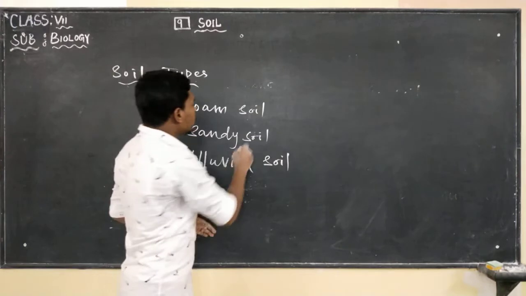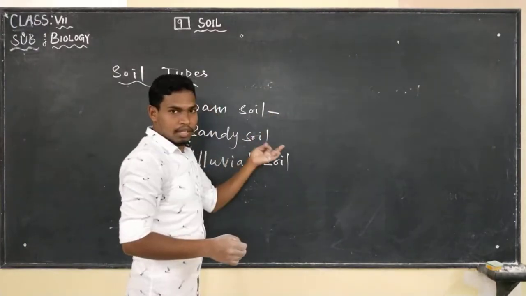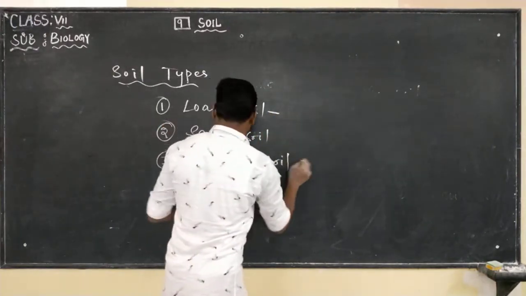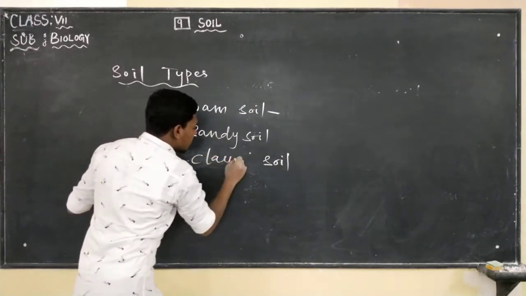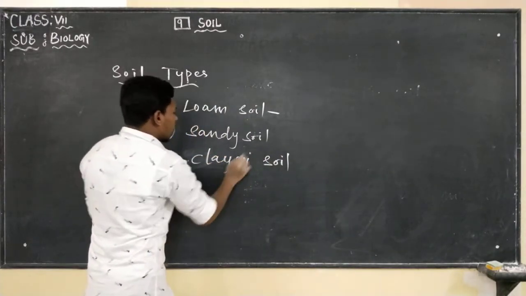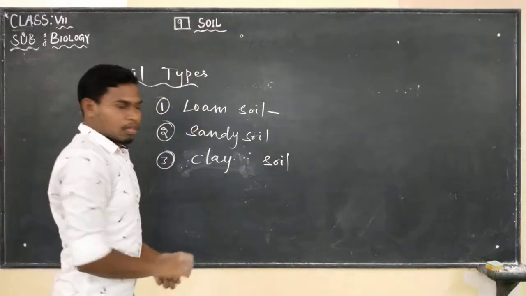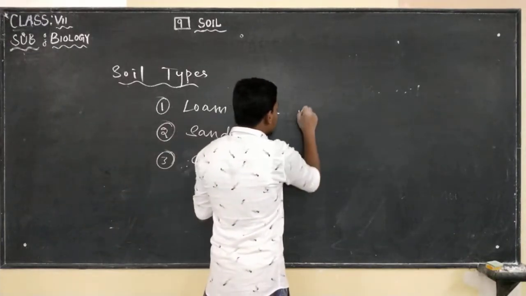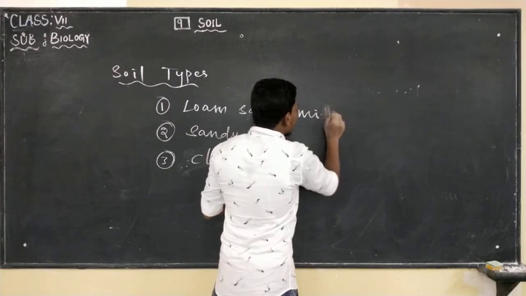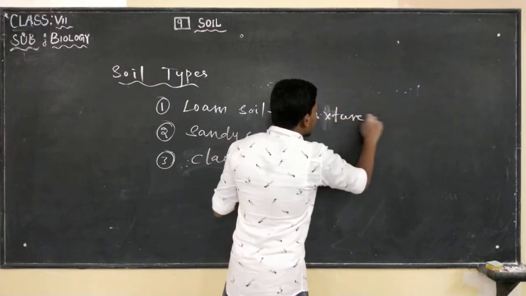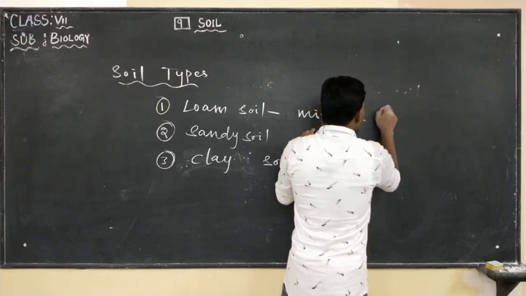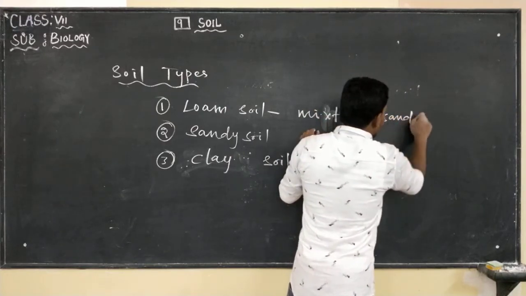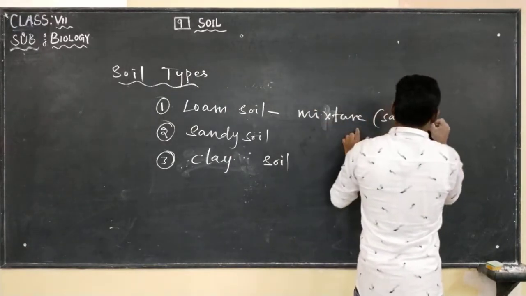So here loam soil is a mixture of, this is clay soil. So loam soil is a mixture of the same amount of sand and clay.